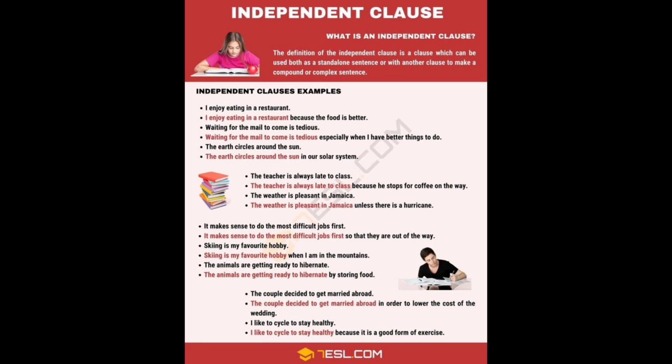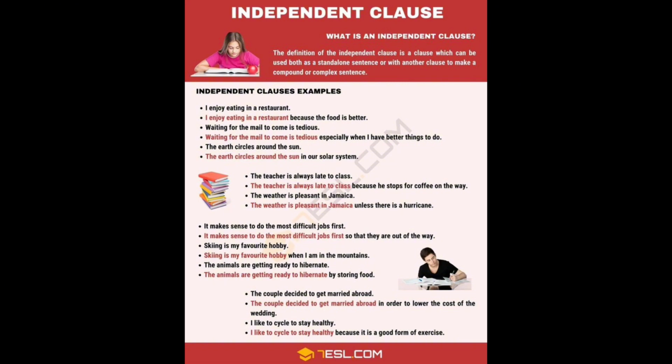It makes sense to do the most difficult job first. It makes sense to do the most difficult job first so that they are out of the way. Skiing is my favorite hobby. Skiing is my favorite hobby when I'm in the mountains. The animals are getting ready to hibernate. The animals are getting ready to hibernate by storing food. The couple decided to get married abroad. The couple decided to get married abroad in order to lower the cost of the wedding. I like to cycle to stay healthy. I like to cycle to stay healthy because it is a good form of exercise.